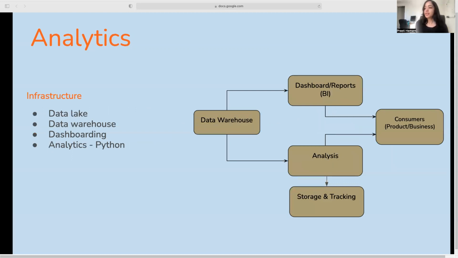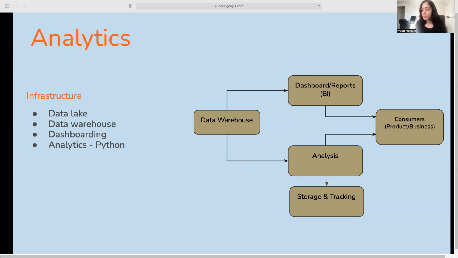Looking at the infrastructure, like I described, we had our data lake. Some of that processed data would get into the data warehouse. From the data warehouse, we would use it for 2 different use cases. One was the BI tool, hooked to the data warehouse, and we would use this to set up any reports, dashboards, or queries for different consumers. Anything that the BI tool could not support, we would carry out outside of the tool, mostly using Python in notebooks.